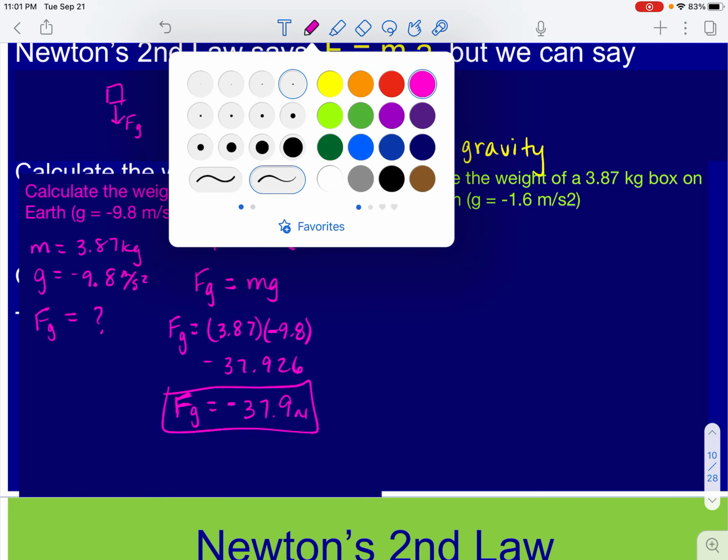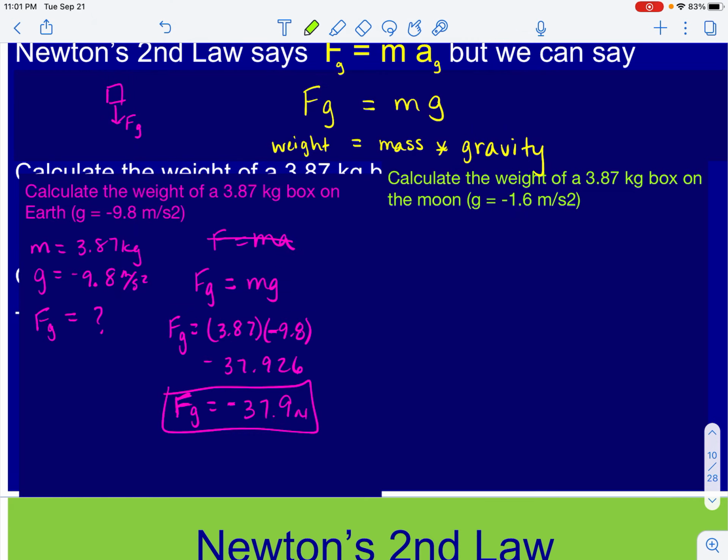Okay, so then let's look at this next question. Now we are asking you to calculate the weight of the same object. We have the same mass here, but now we want you to take the object to the moon. So on the moon, we have a gravitational acceleration of 1.6 meters per second squared.